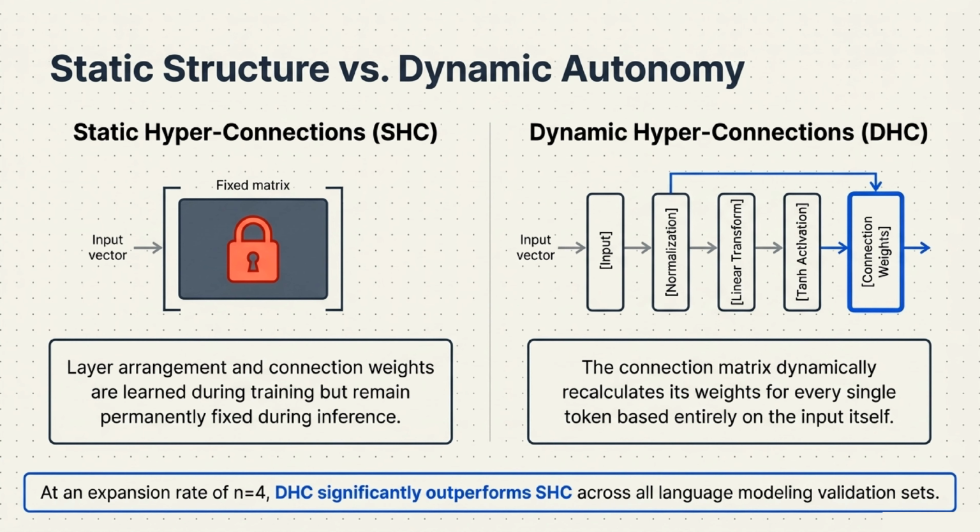We also have a choice between static and dynamic hyperconnections. Static structures learn their layer arrangements and connection weights during training, but remain permanently fixed during inference. Dynamic autonomy, or DHC, is far more powerful. The connection matrix dynamically recalculates its weights for every single token based entirely on the input itself. At an expansion rate of 4, DHC significantly outperforms the static version across all language modeling validation sets.